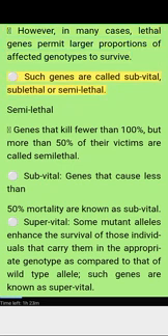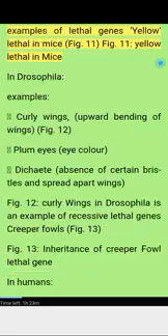Such genes are called subvital, sublethal or semi-lethal. Semi-lethal: genes that kill fewer than 100%, but more than 50% of the victims are called semi-lethal. Subvital: genes that cause less than 50% mortality are known as subvital. Supervital: some mutant alleles enhance the survival of those individuals that carry them in the appropriate genotype as compared to that of the wild-type allele. Such genes are known as supervital.